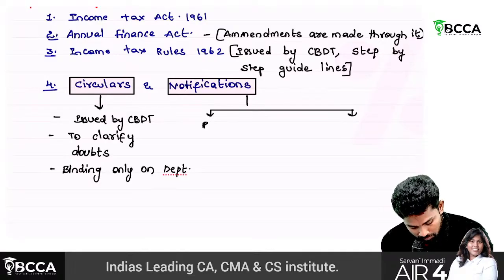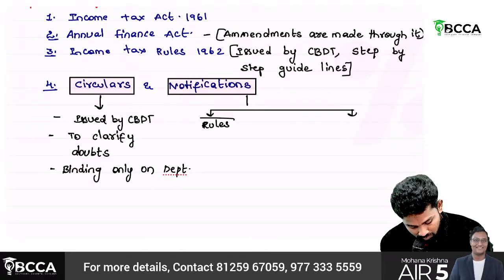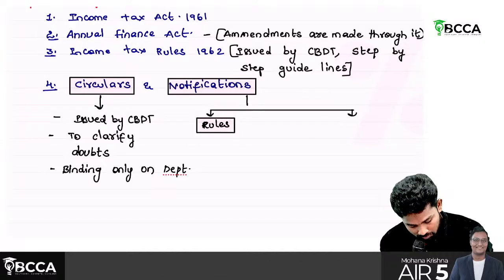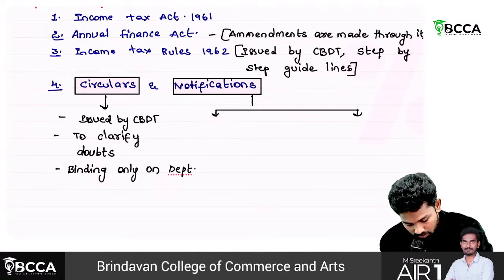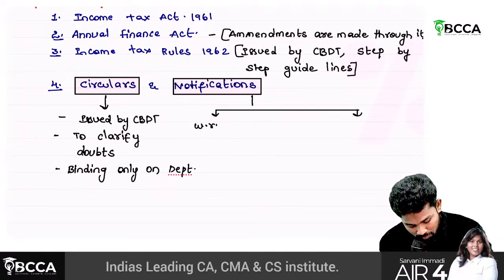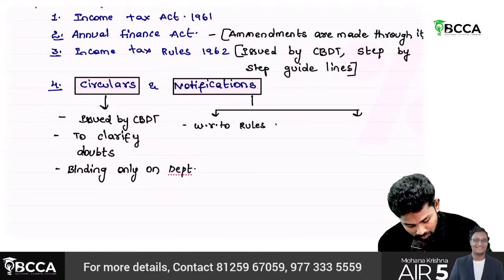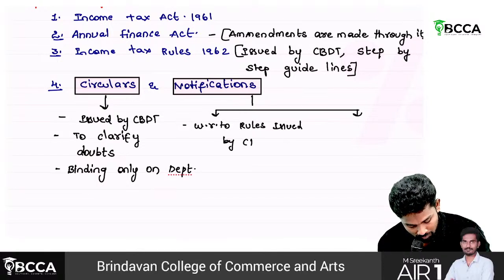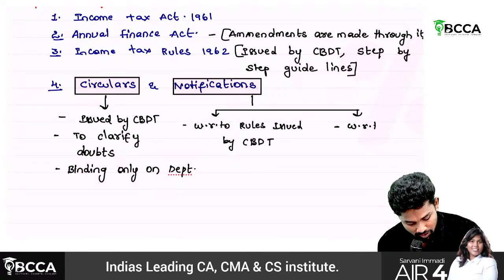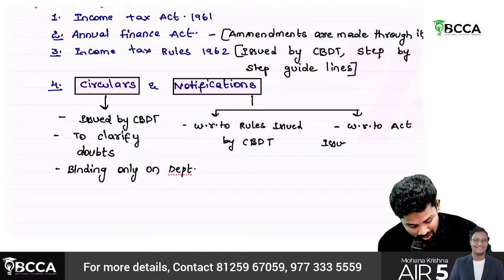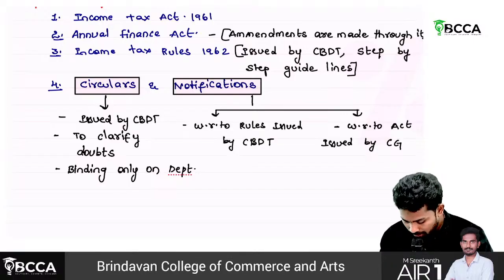Notifications with respect to rules are issued by CBDT. With respect to the Act, they are issued by the central government.